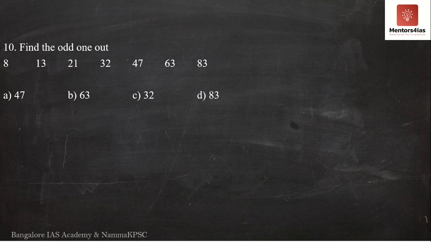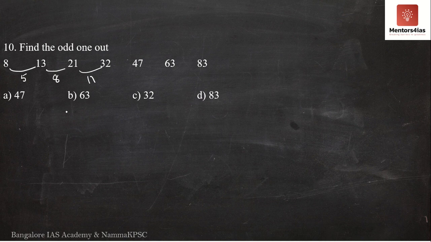How about 21? 21 is neither a square nor a cube of any number. Neither is it very close to any square or a cube. Neither is 13 very close to a cube or a square. The only square it is close to is 16, so it is between 9 and 16. So let me try and check the difference for each and every number. Okay. So 8 and 13 difference is what? 5. Okay. How about the difference between 21 and 13? It is 8. 21 and 32 is 11.